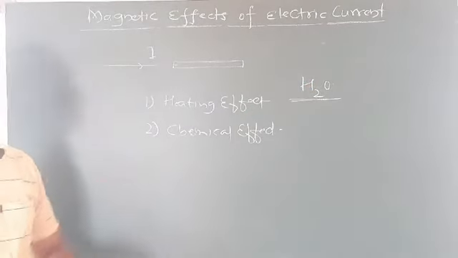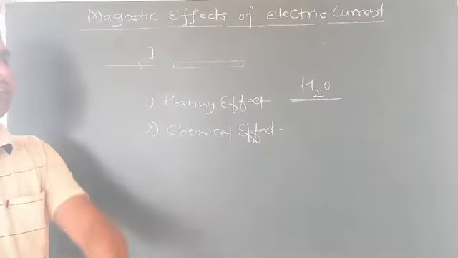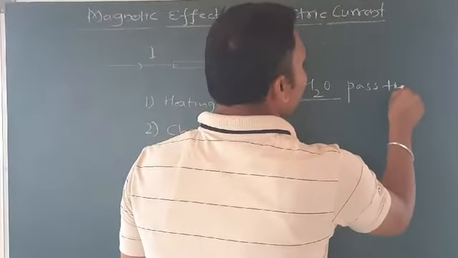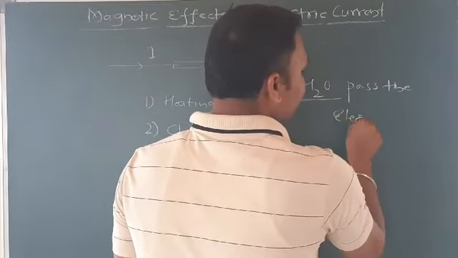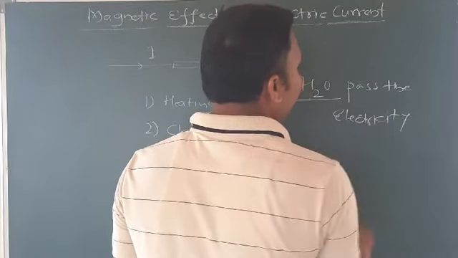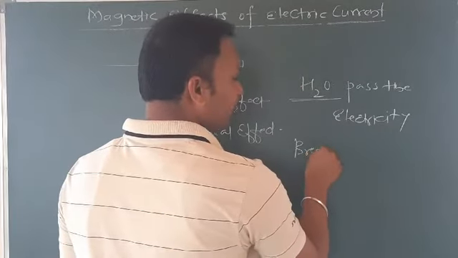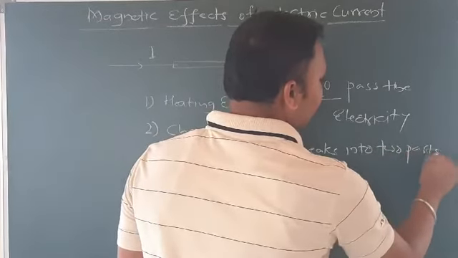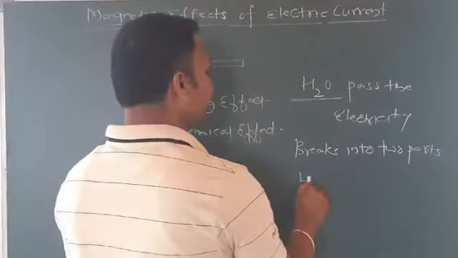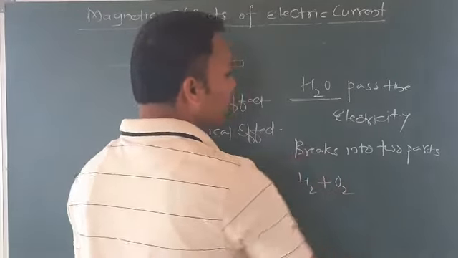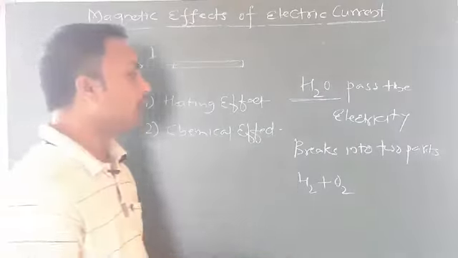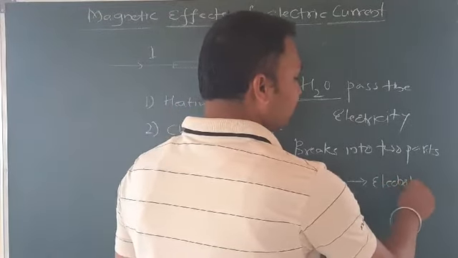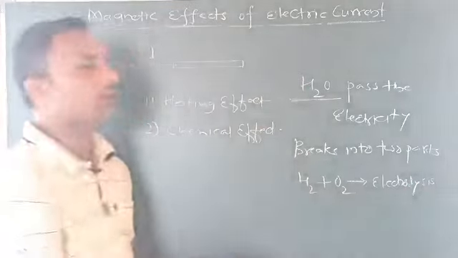By using electricity again. You pass electricity through it, so it breaks into two parts. It breaks into H2 plus O2. And this process we call the electrolysis process.